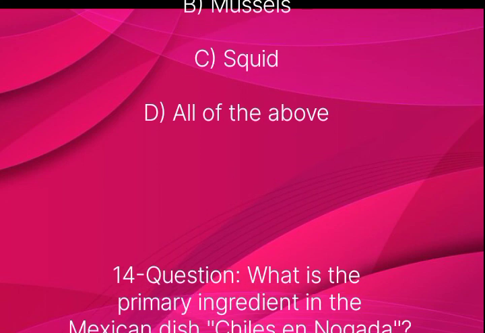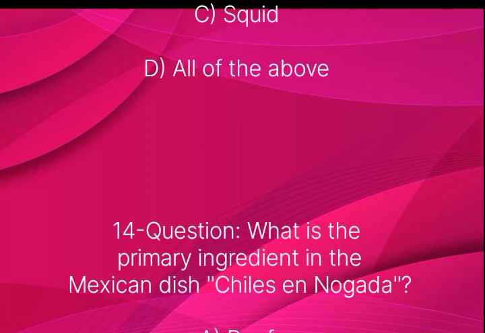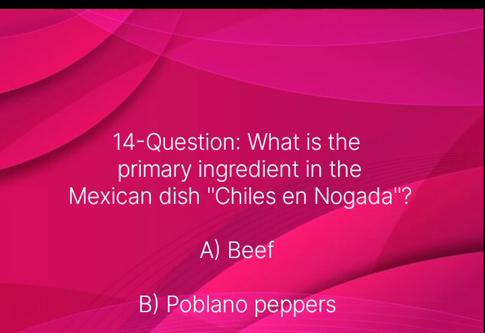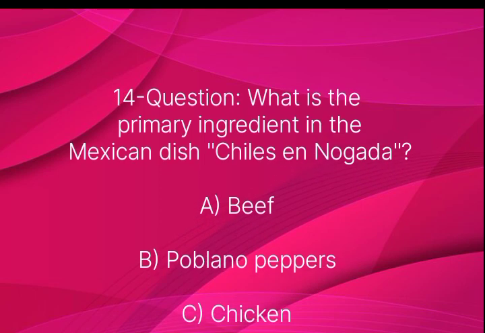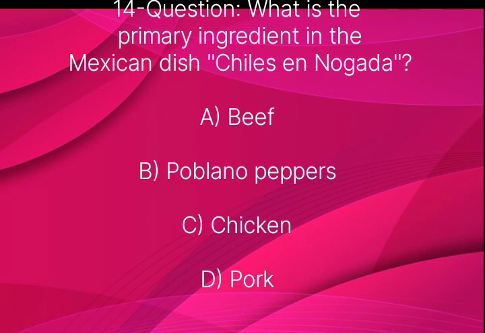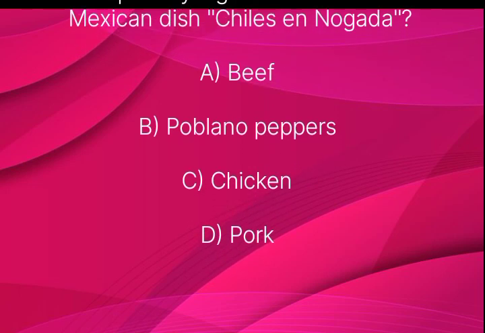Question number 14. What is the primary ingredient in the Mexican dish chiles en nogada? Option A beef, B poblano peppers, C chicken, D pork.